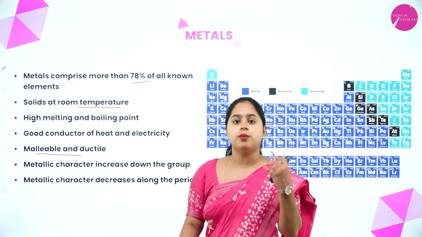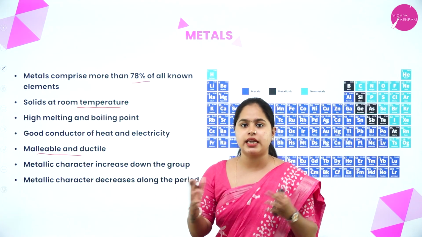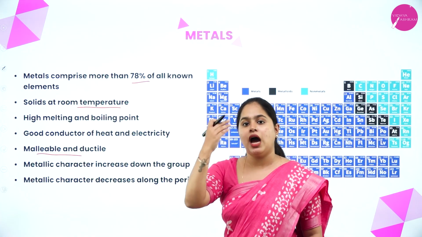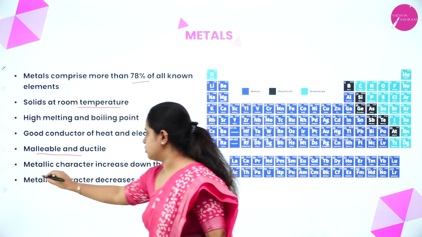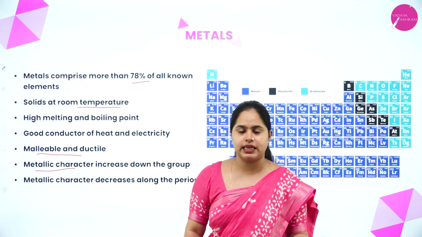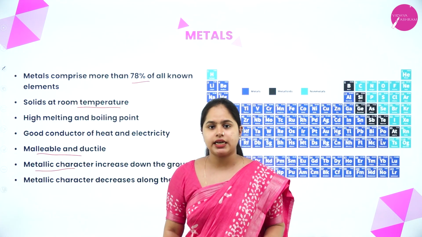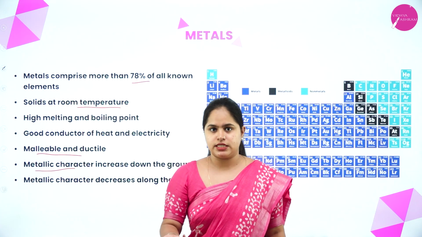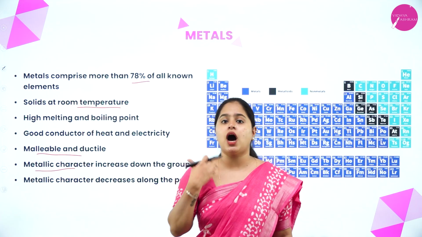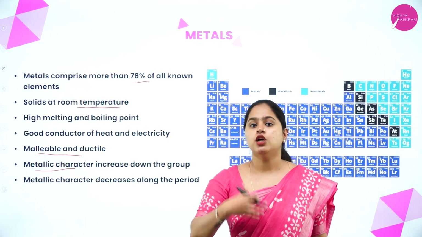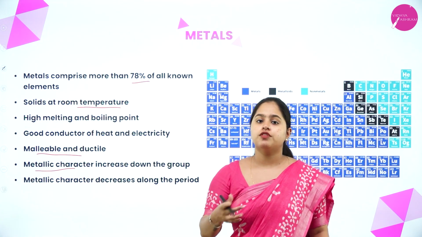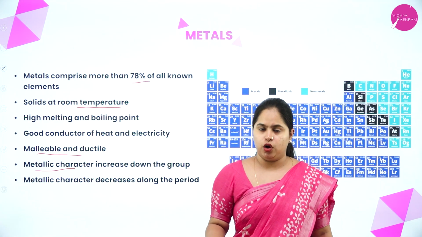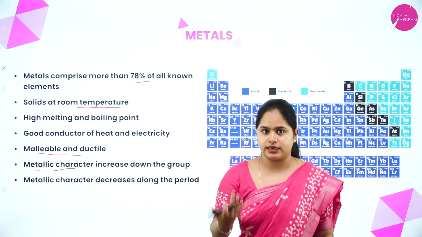Now what is this? This is what I was talking about, the trends, how the metallic character will change across the period and down the group. So that we are going to see. So what exactly is metallic character? Metallic character is the tendency of an element to give away its electrons, or you can say how easily a metal can lose an electron. If the metal can easily lose an electron, we can say that the metallic character is high.